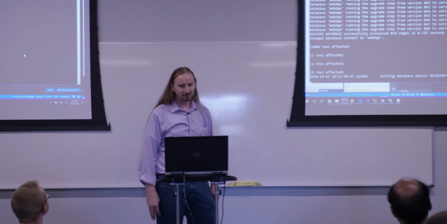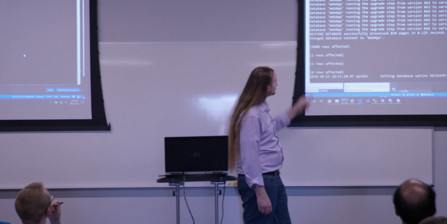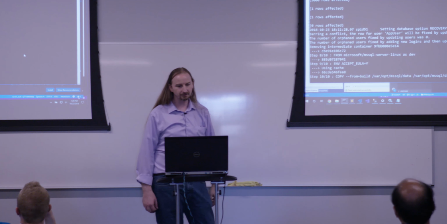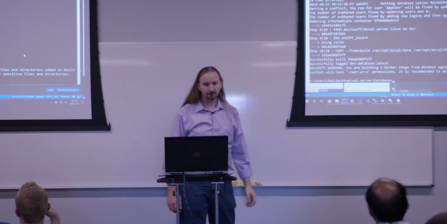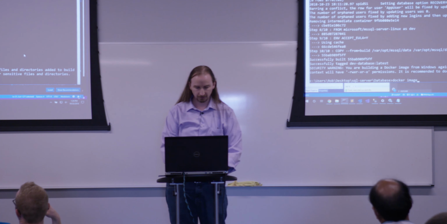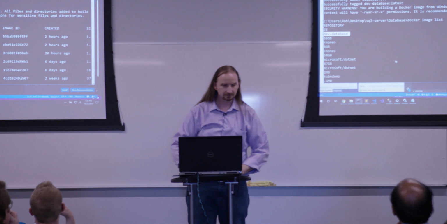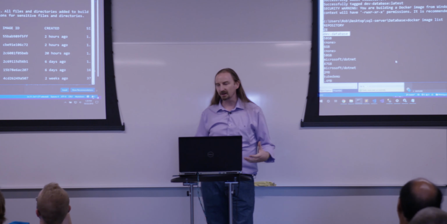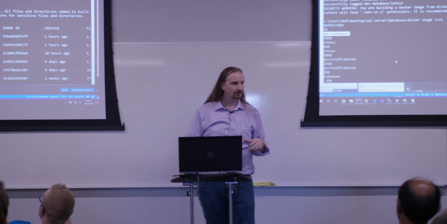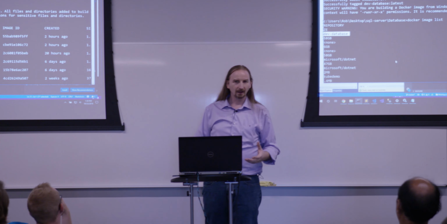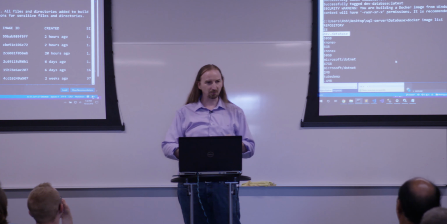OK, so now we're starting to run our script. We updated our production database, our web app database. We did all of the other modifications. And now we're done with our SQL script, and we finished building out this container. Docker image list. Here is our dev database. Our dev database container now has all of the production content from last night's backup, anonymized, sanitized, and shrunk, and ready for developers. A developer then in the morning can just say, Docker pull dev database.